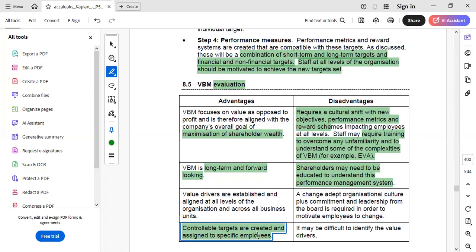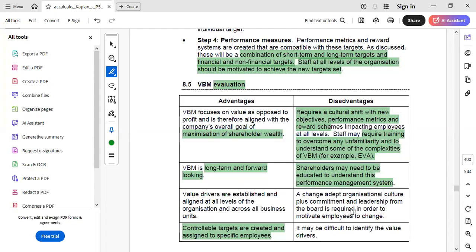Not only that, the targets that would be set would motivate all the managers and divisional staff to focus on the overall objective of the organization, that is, maximizing shareholders' wealth. Hence, this would help the entity reduce the chances of dysfunctional behavior wherein managers are motivated to achieve short-term targets. So this is the third advantage of VBM, wherein the focus of all employees in the organization is directed towards one area, and that is maximization of shareholders' wealth.